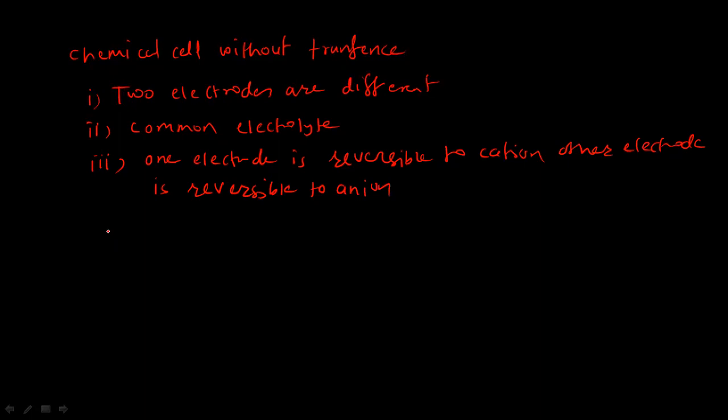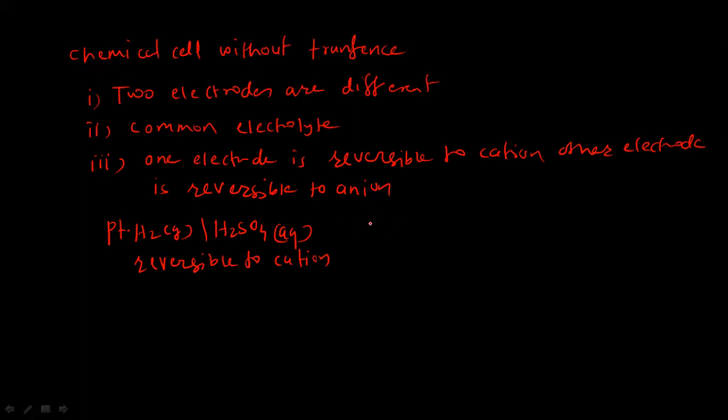For example, one is a hydrogen electrode, platinum, hydrogen gas and H2SO4. This is a gas electrode, hydrogen electrode. Sulfuric acid is the electrolyte. This electrode is reversible to cation, because hydrogen gas gives hydrogen ion and also the solution contains hydrogen ions.